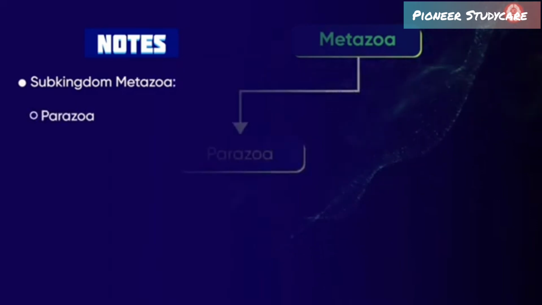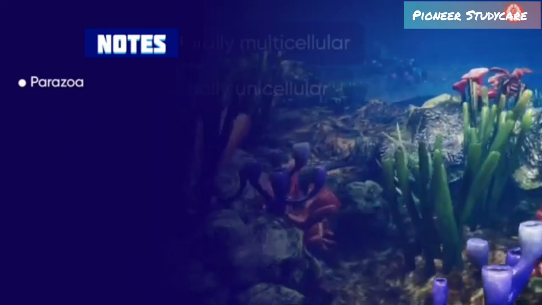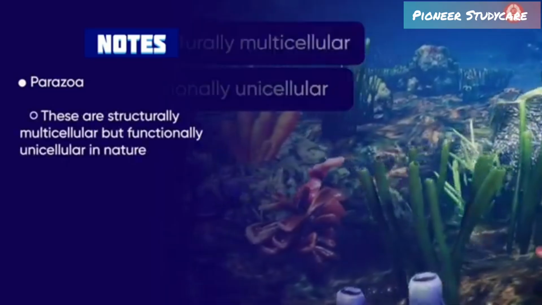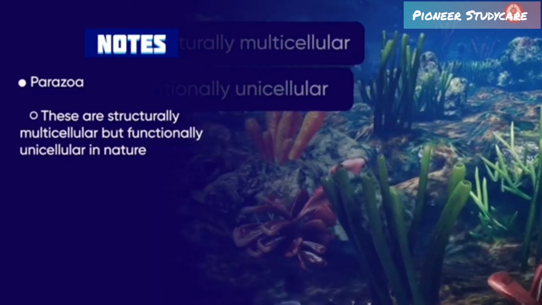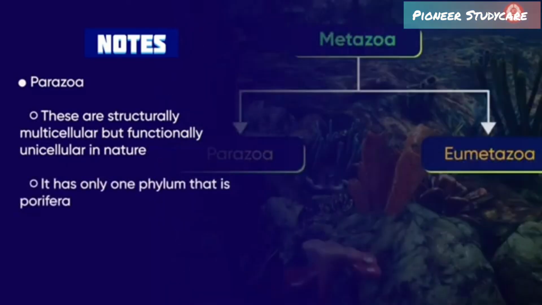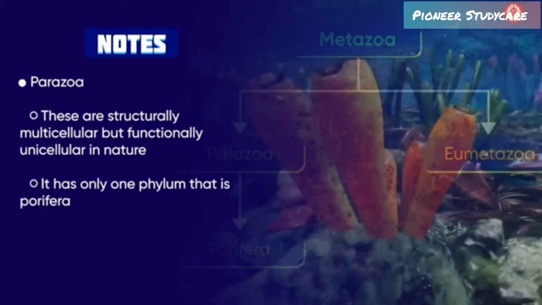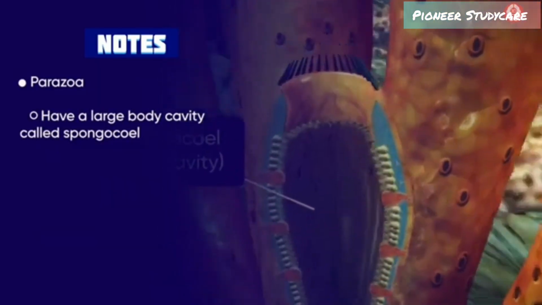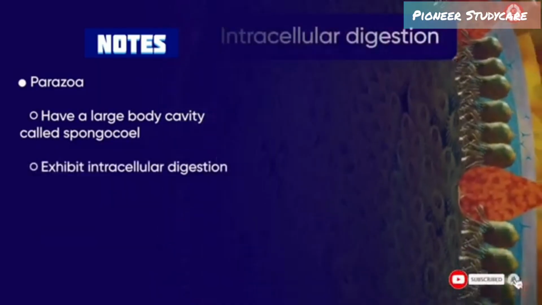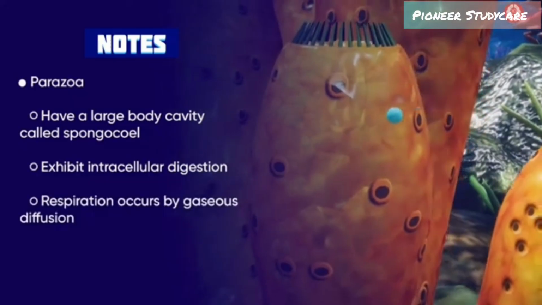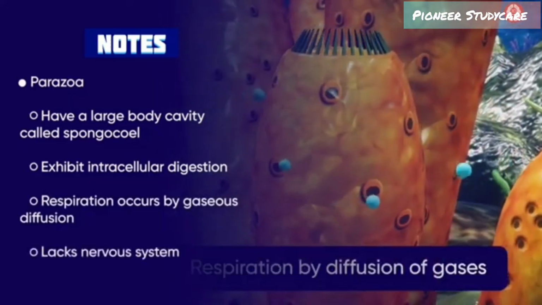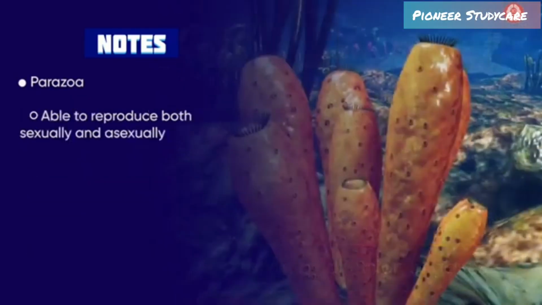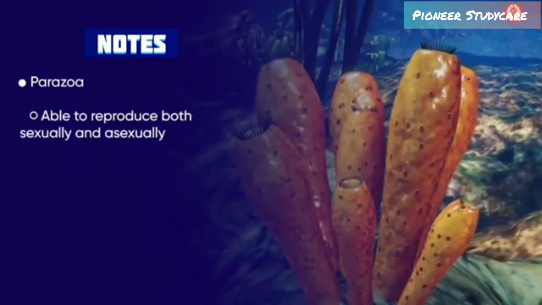The subkingdom Metazoa can be divided into two divisions, namely Parazoa and Eumetazoa. Parazoa. These are structurally multicellular but functionally unicellular creatures. It has only one phylum, that is Porifera. They are mostly marine in nature and have a large body cavity called spongocele. They undergo intracellular digestion. Respiration occurs by gaseous diffusion and they lack a nervous system. They can reproduce both sexually and asexually.